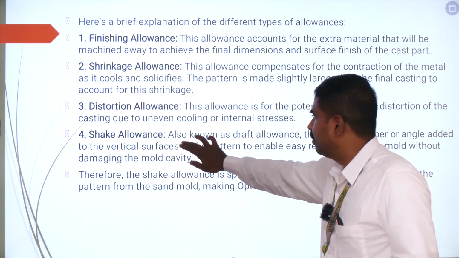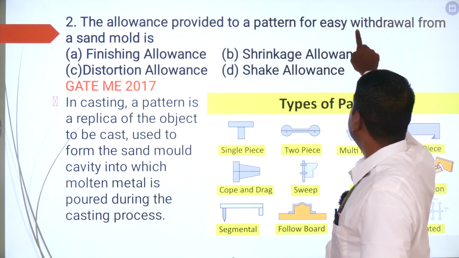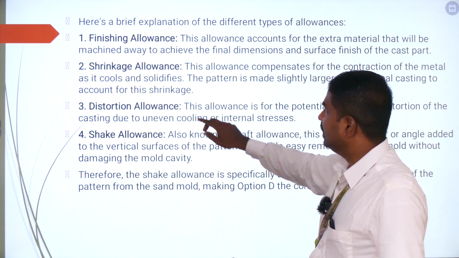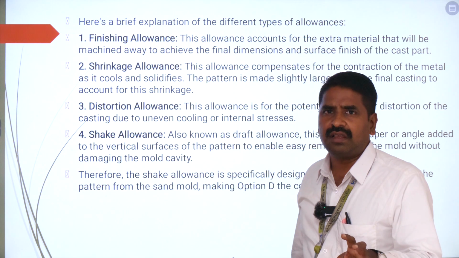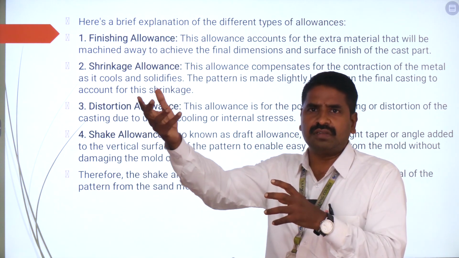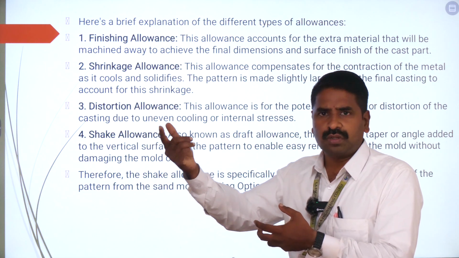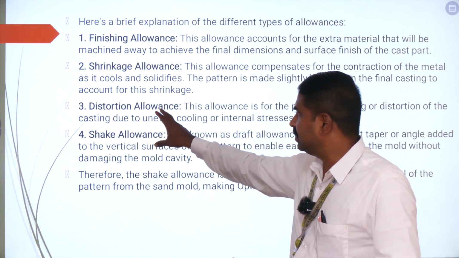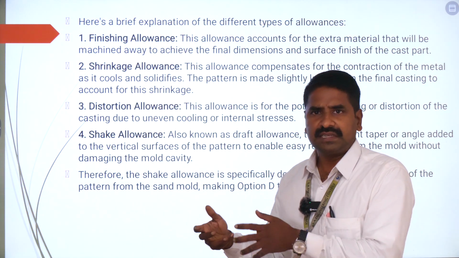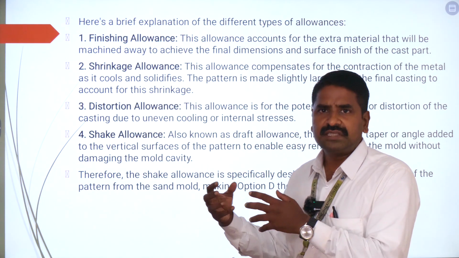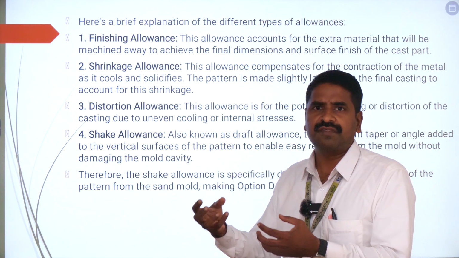So based on this idea, the allowance provided to a pattern is for easy withdrawal. In finishing allowance and shrinkage allowance, we are not speaking about easy removal. In finishing, metal is going to overflow. In shrinkage, metal is going to solidify and shrink. So to compensate for both of them, we give some allowance. In distortion, there is going to be some disturbance, and to avoid the disturbance, we create some allowance. But shake allowance is the only allowance which deals with the easy removal of the product from the casting, from the mold or from the cavity.